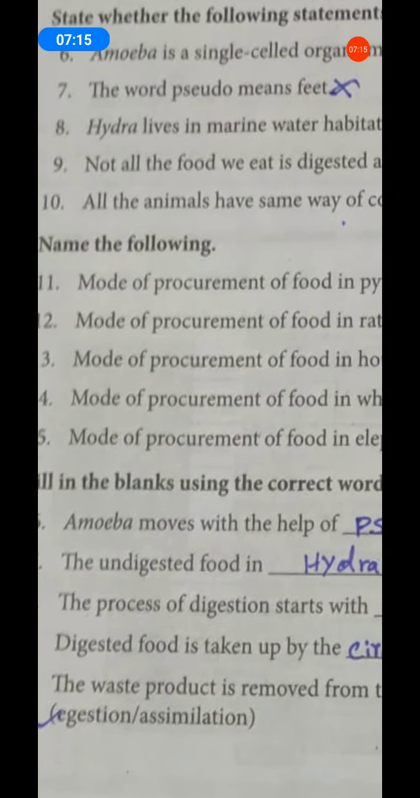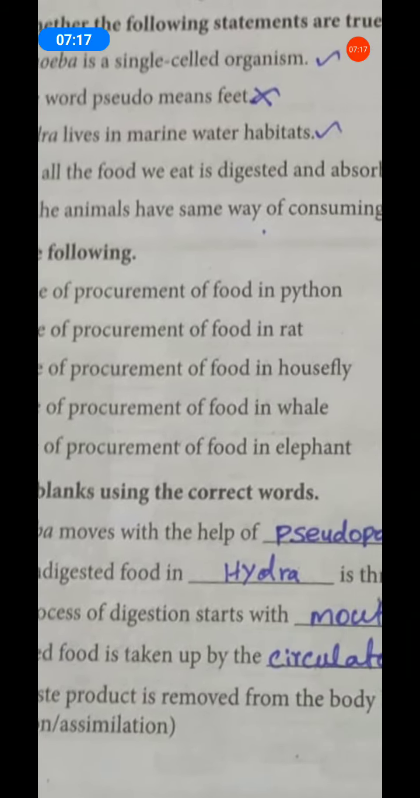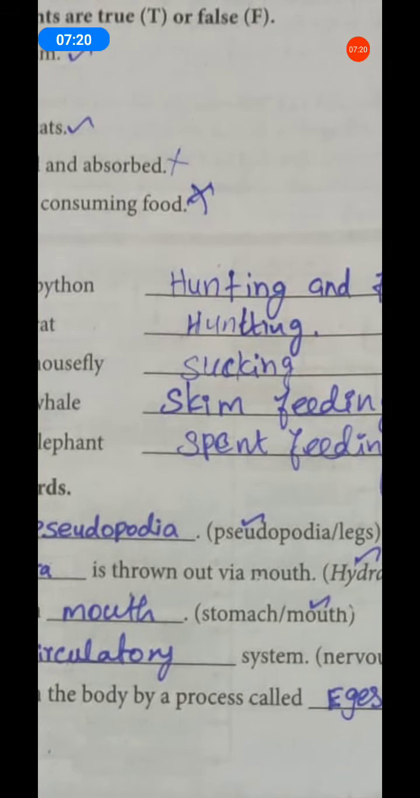Okay, next, 18th one. The process of digestion starts with dash. The process of digestion starts with which part? Mouth. So, the mouth is the intake of food. So, digestion starts with the mouth.